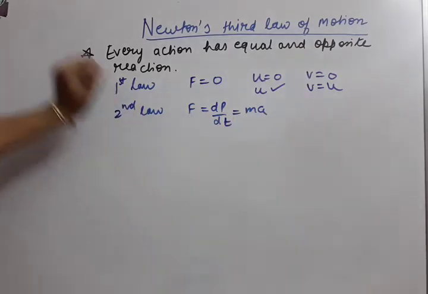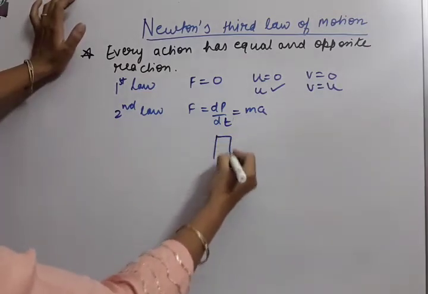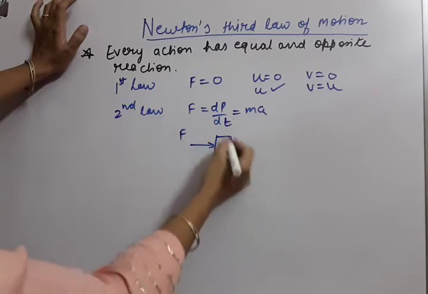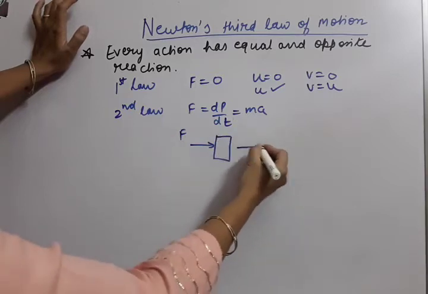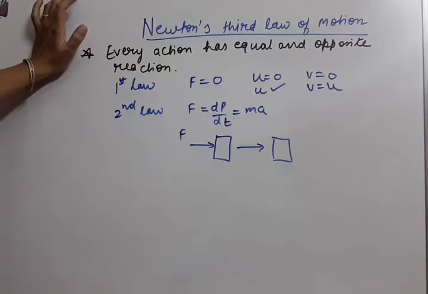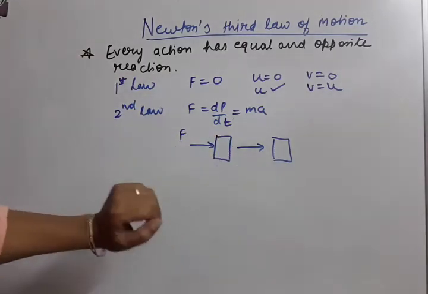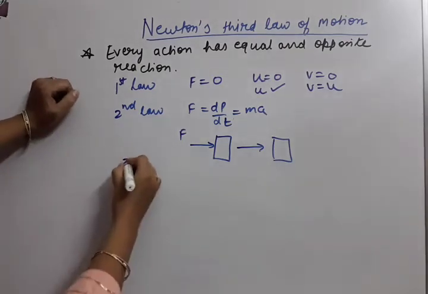Now what will happen if the object on which we apply the force was initially at rest? It will start moving if it is not a rigid body, like a floor. So what will happen? Now let us come to the third law.